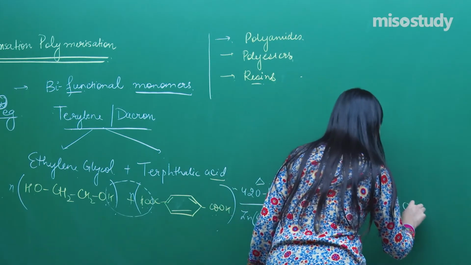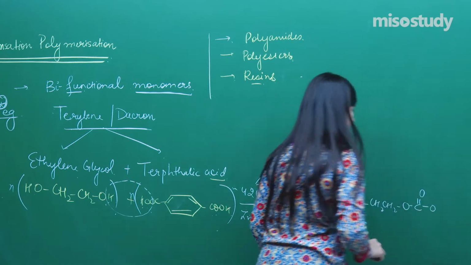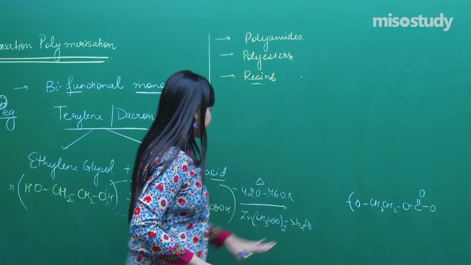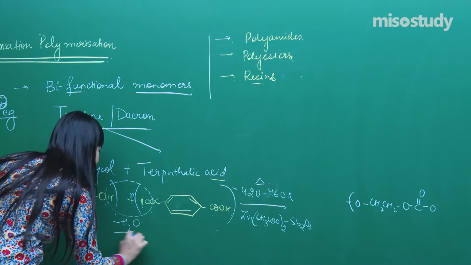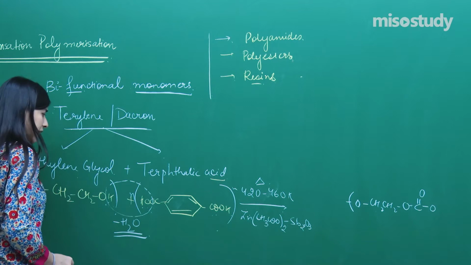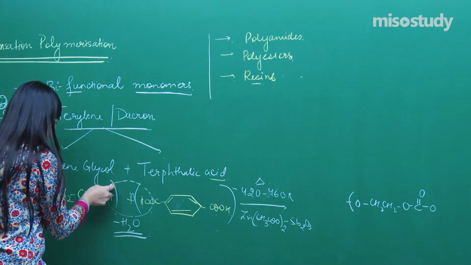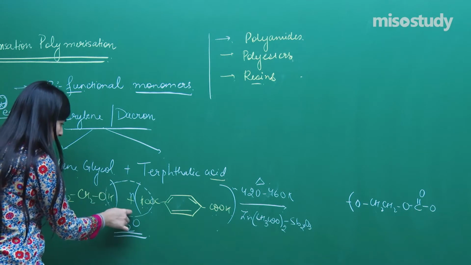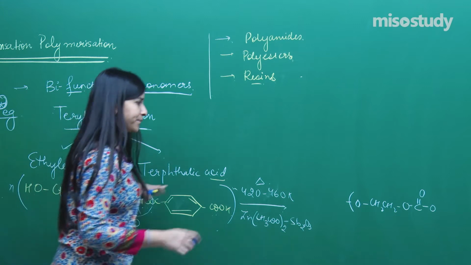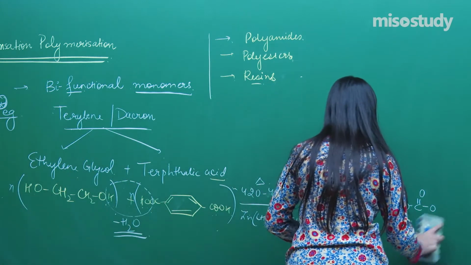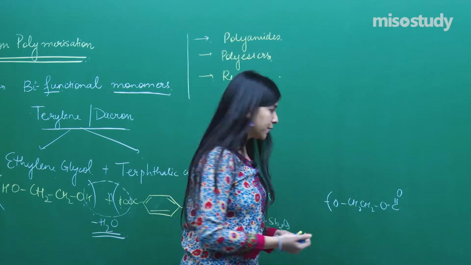So, it will be like, okay, wait, see here, I need to lose the water molecule. How am I going to lose it? Okay, COO, so what will happen? This hydrogen will go off and these two, clear? Okay, so we have made it correct, one oxygen was just extra, clear?